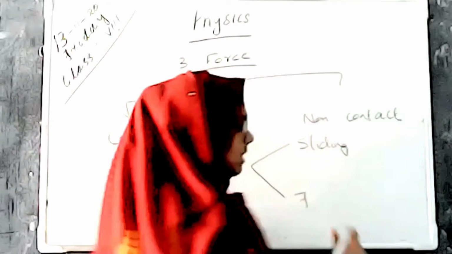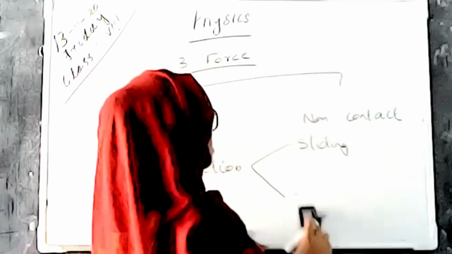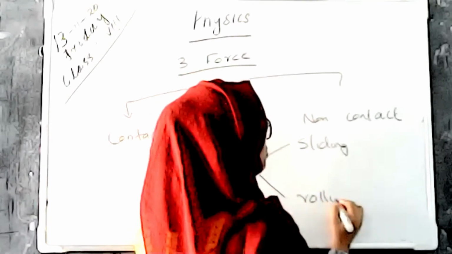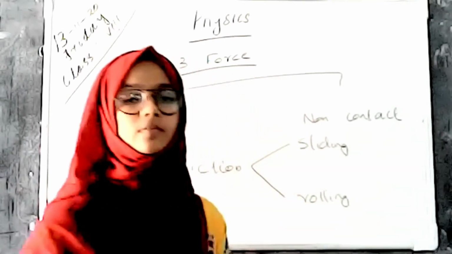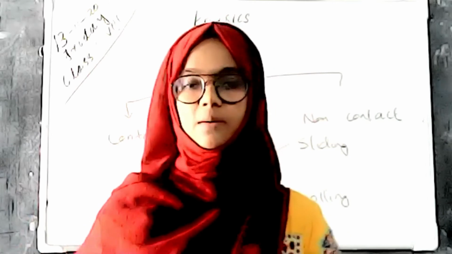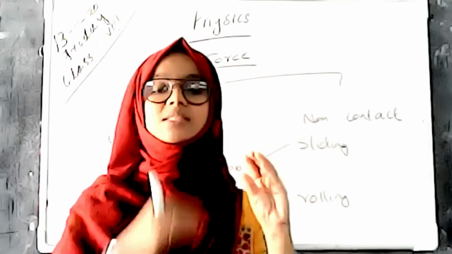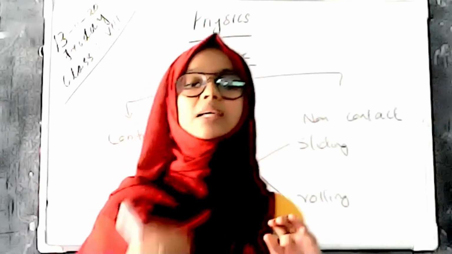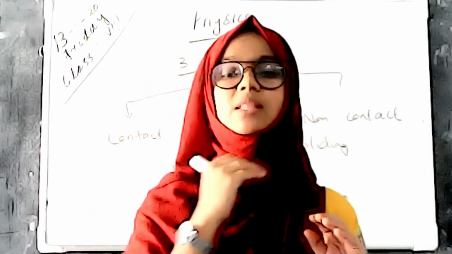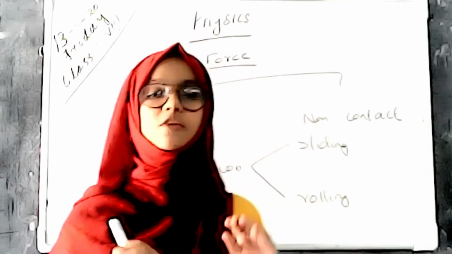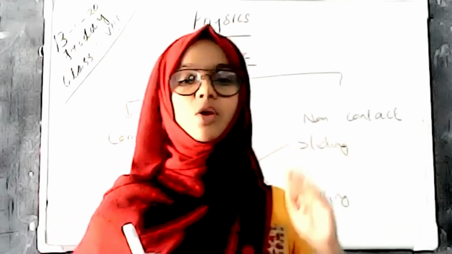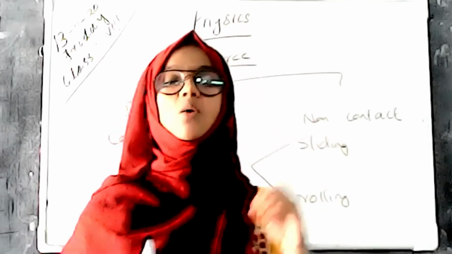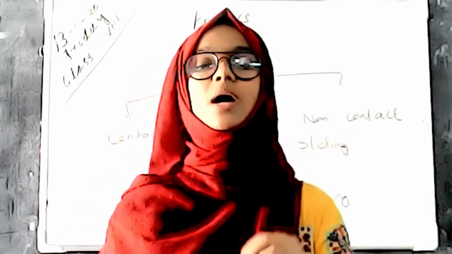The difference between sliding and rolling friction is this. When two bodies slide over one another, one body is sliding over another body, and the opposite force between those two bodies is the frictional force. And in rolling friction, two bodies are in contact and one body is rolling on another one.